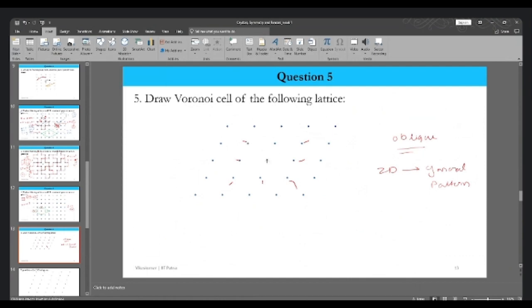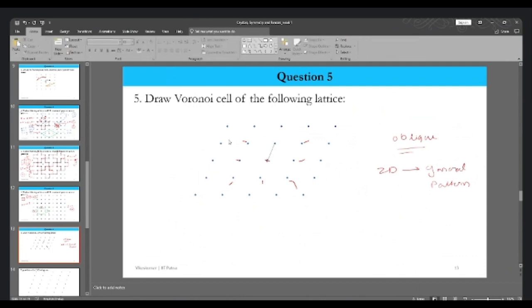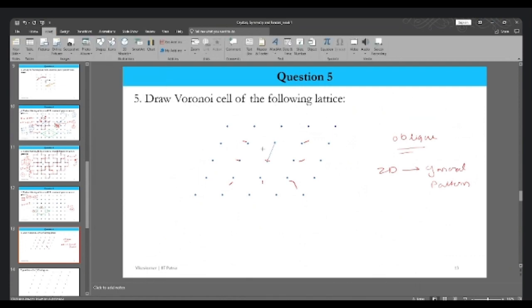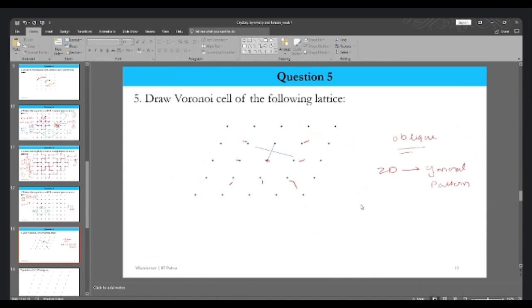What we have to do is join this lattice point with a neighboring lattice point and take a perpendicular bisector of it, somewhere over here. It is not 100% exact; you can always use a compass and protractor. So this is how we can say that the region below this particular line is closest to our origin lattice point and farthest from this other point.